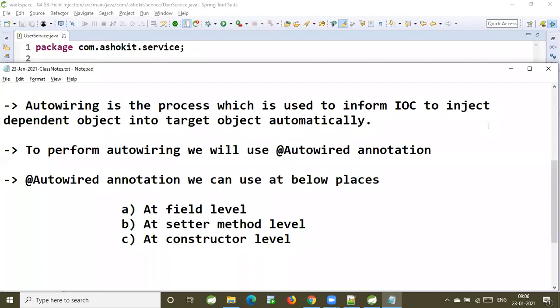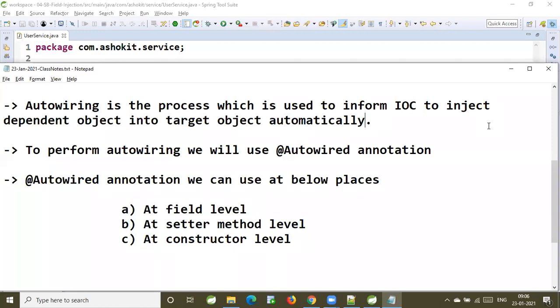So to perform auto-wiring, we will use the @Autowired annotation. This @Autowired annotation we can specify at three places. You can specify it at the variable level, at the method level, and at the constructor level also. Able to understand? Yes, sir.